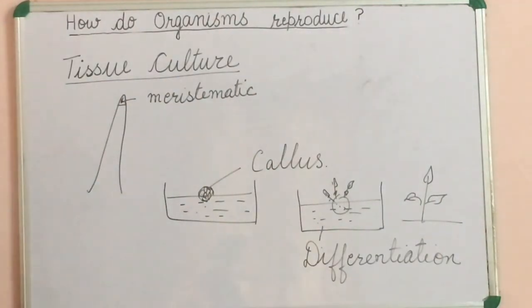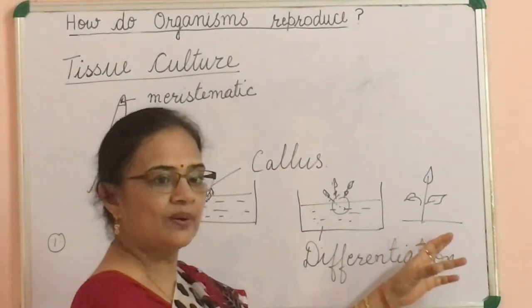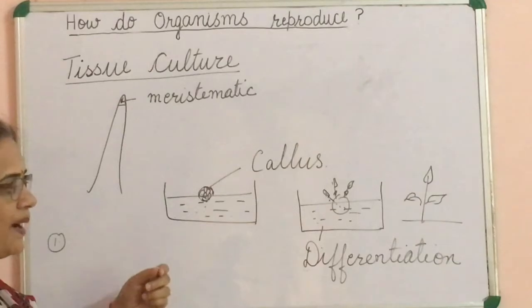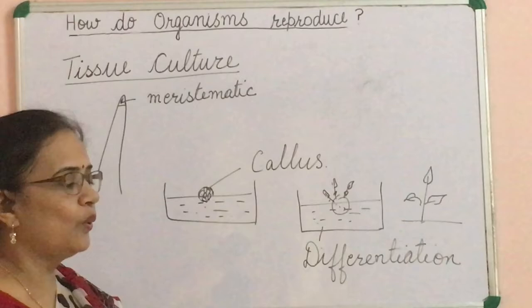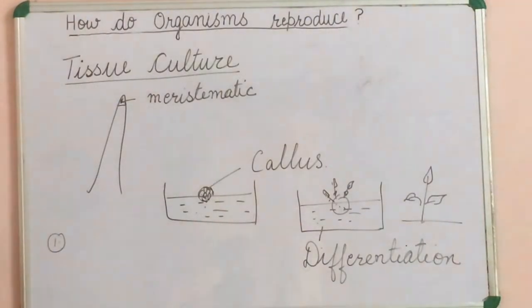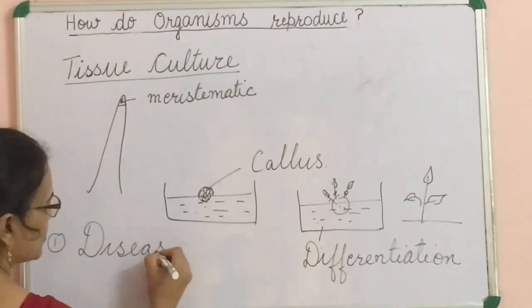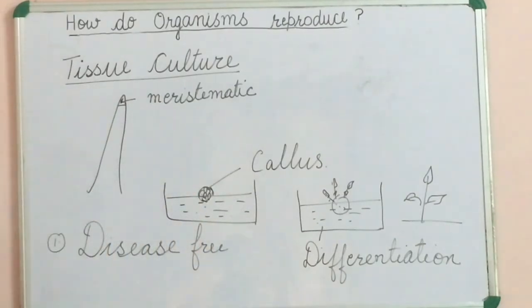In this, what are the advantages? All plants are similar in structure because they are from the same cells. So, they all are the same. Ornamental, decorative plants are grown by this method. So all are structurally similar. Second point, we can grow disease-free plants by this method, because meristematic tissue is disease-free. So the first point is that we can grow disease-free plants from this method, and the second point is that all plants grown by this method are similar in structure.